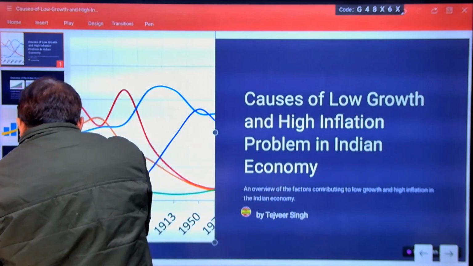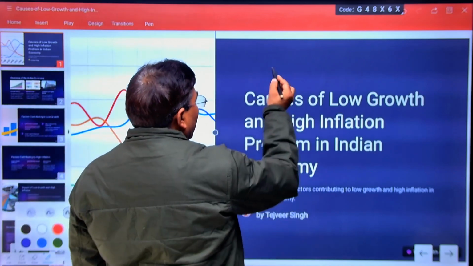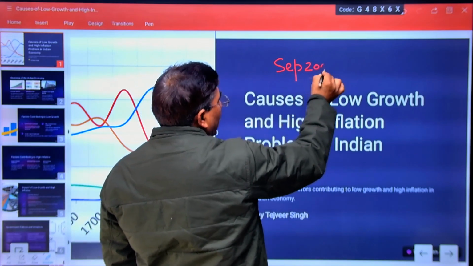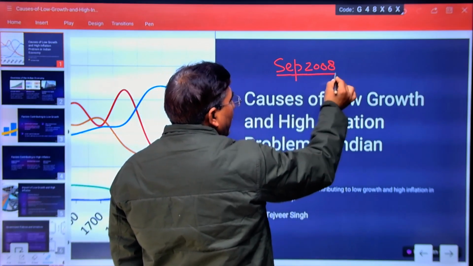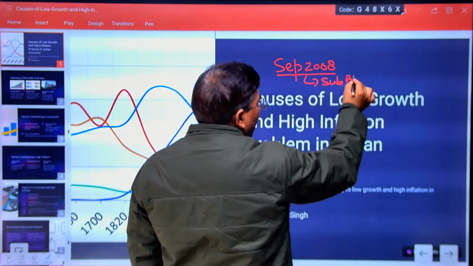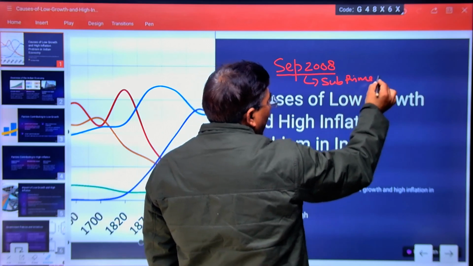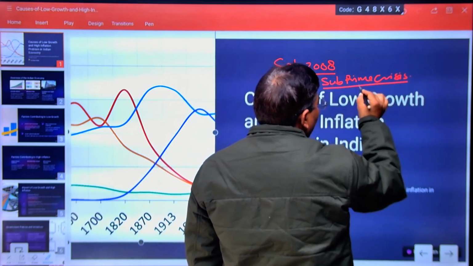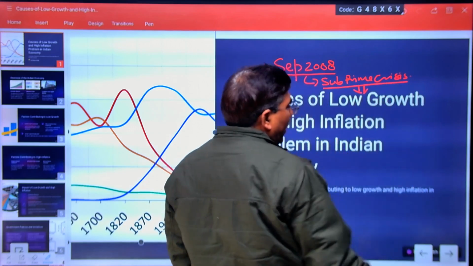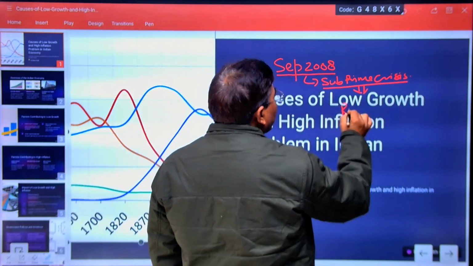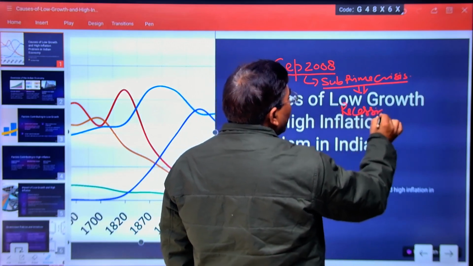As you know, prior to this time period, in September 2008, what was the basic problem? There was the subprime crisis in USA. This subprime crisis of USA led the global economy into recession.